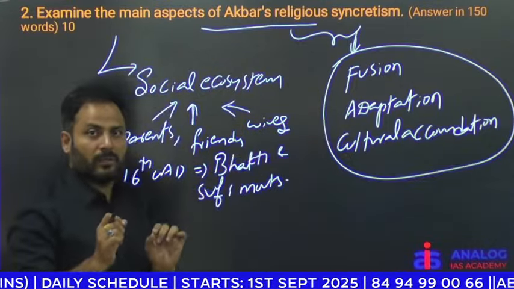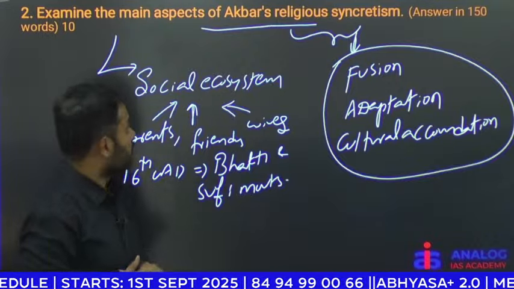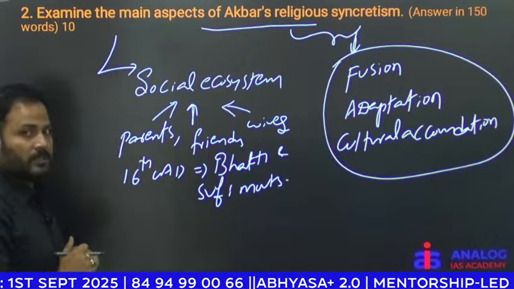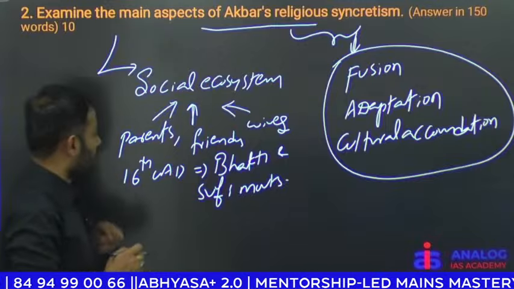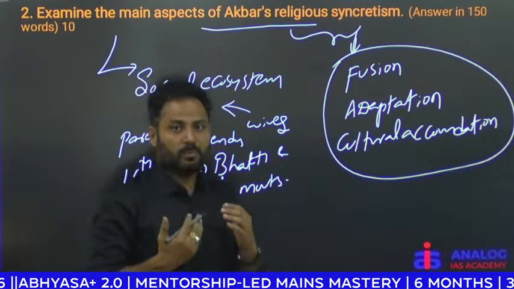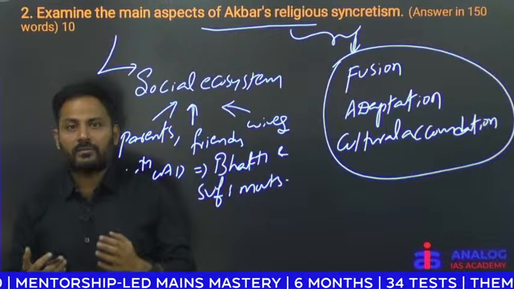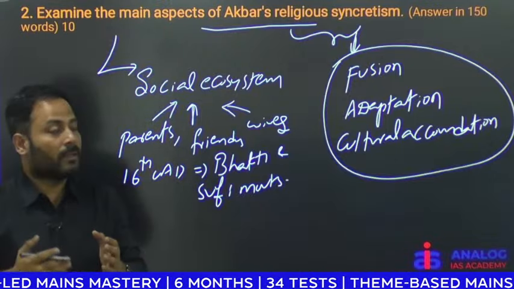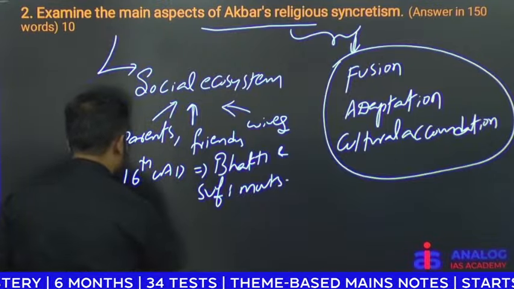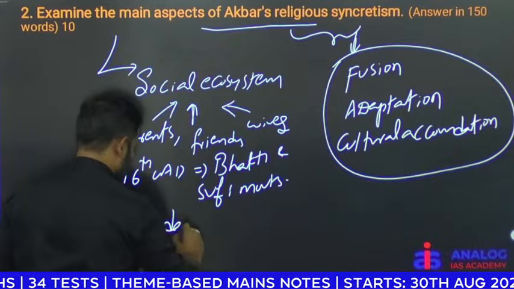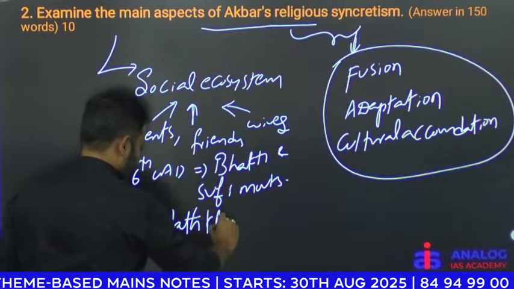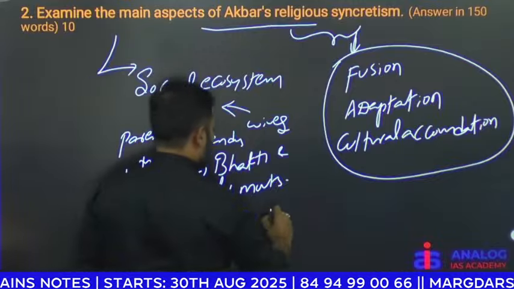That's what you need to mention in the introduction. Then what are the main aspects? In order to understand various belief systems in India, Akbar constructed the Ibadat Khana at Fatehpur Sikri.